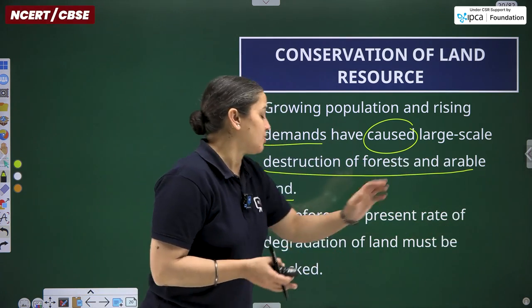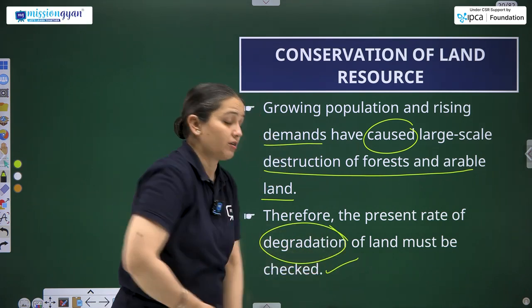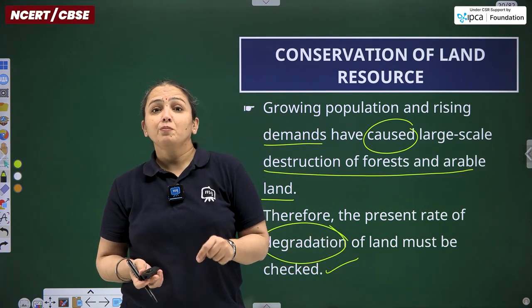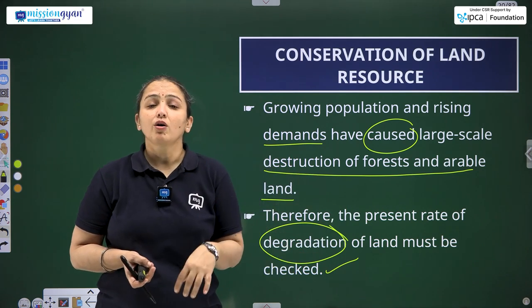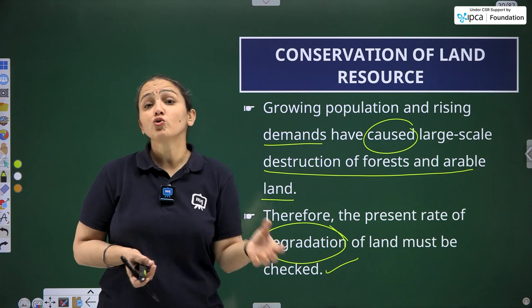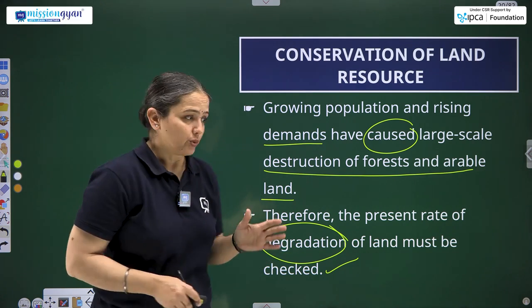Therefore, the present rate of degradation of land must be checked. Checked in the terms, it should be keenly observed that with which speed we are using or our agricultural land or usable land is decreasing. We should be more cautious about that.